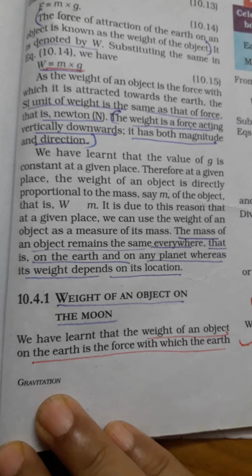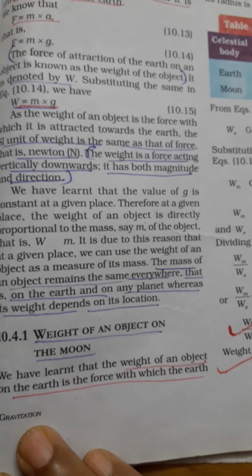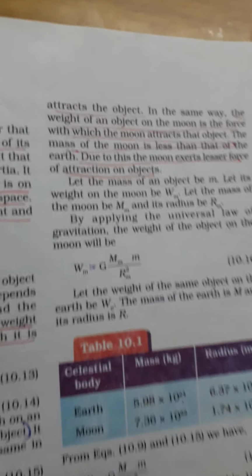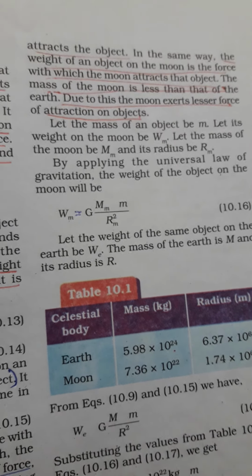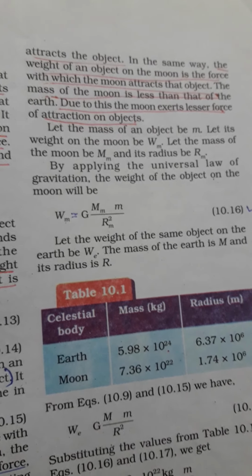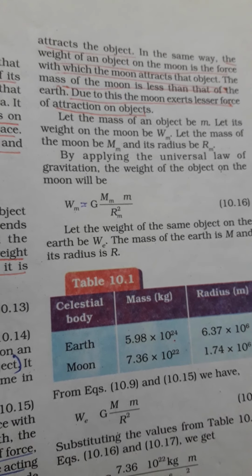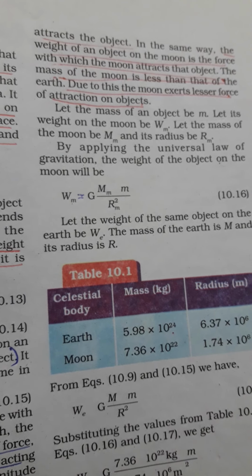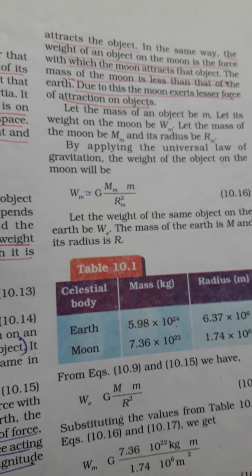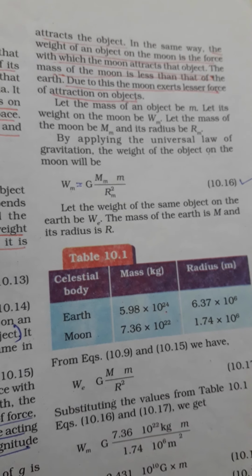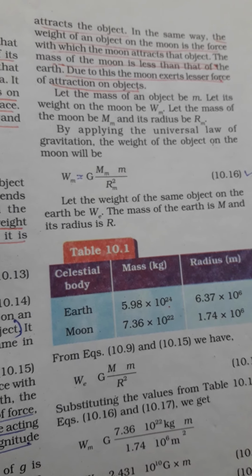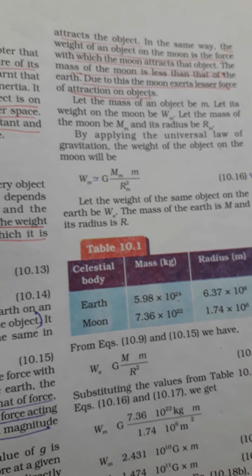The weight of an object on the earth is the force with which the earth attracts the object. In the same way, the weight of the object on the moon is the force with which the moon attracts that object. The mass of the moon is less than that of the earth. Due to this, the moon exerts a lesser force of attraction on objects.